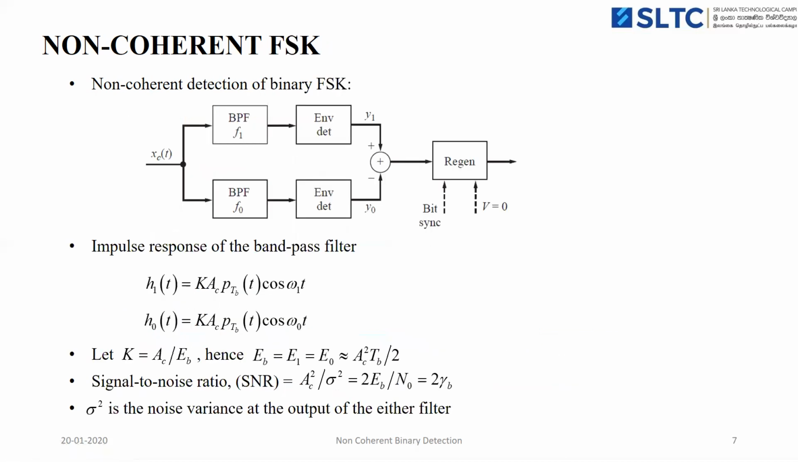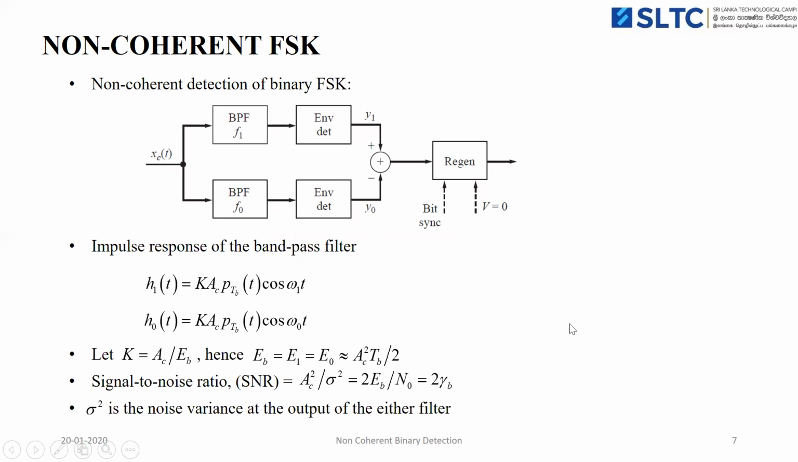This block diagram shows the non-coherent detection of the binary FSK receiver. It consists of two parallel channels, and each channel has a bandpass filter and an envelope detector. The received modulated signal x_C of t is given to these two channels. The upper channel estimates binary information 1, and the lower channel estimates binary information 0. Then we find the difference between Y1 and Y0, and the difference signal is given to the regenerator to estimate the transmitted signal A_K.